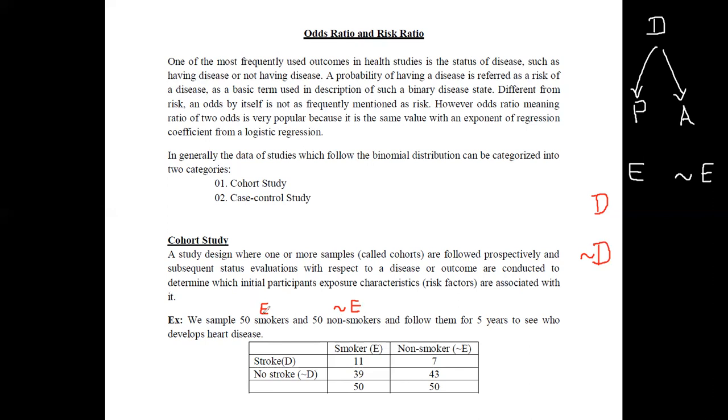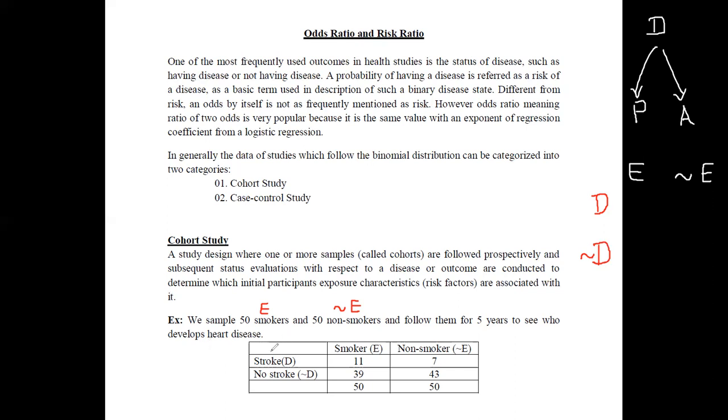It means that the 50 smokers are smoking regularly, and these 50 non-smokers, initially as well as during this 5 years period, have not smoked even one time. Therefore, these can now be considered as two samples, and at the end of 5 years we are going to identify who developed heart disease.